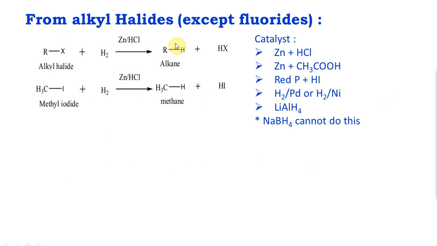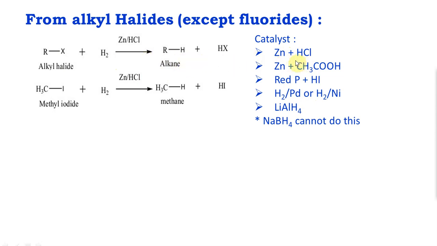All right. The next step is from alkyl halides. In the previous step, we converted double and triple bonds to alkanes, so that comes under addition reaction. Here we are going to do a substitution reaction. Basically, we are substituting an X group with a hydrogen. The first type of reaction is using zinc or an active metal with HCl. For you, you don't use other active metals, you use only zinc, but there are other possibilities for the same reaction. RX plus H2 in the presence of any of these catalysts will do the same alkane synthesis.